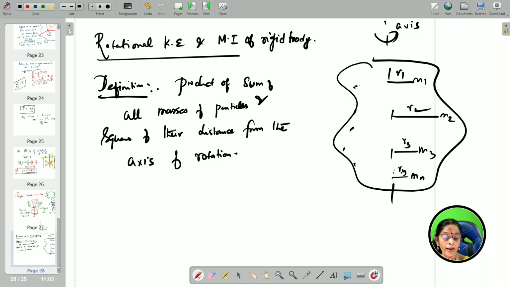It is denoted by I, that is nothing but m1 r1 square, and so on. So you have to sum up the products of mass of particles.